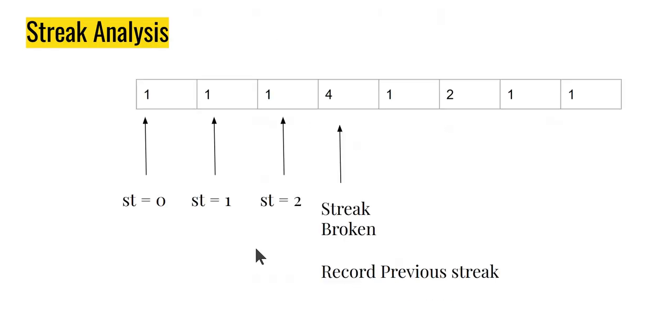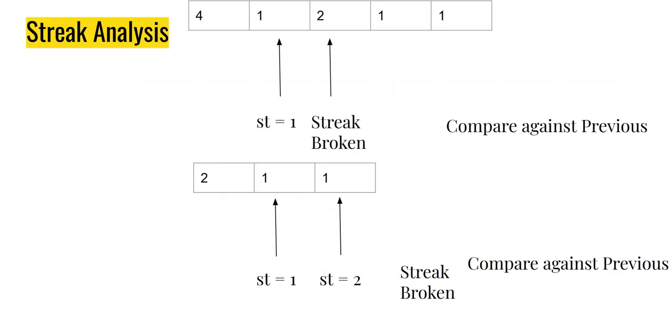Now you can see very clearly that this is naturally pointing towards a nested while loop, because the first, inner while loop is going to run with respect to counting the streak. So I find a 1, I keep increasing until I find a new one, or I reach the end of the list. However, there's an outer loop running, which is to find all the streaks in this. And since I keep deleting the streaks that have been found, basically I can keep running that until the list becomes empty. So that's the whole logic we are going to use in this nested while loop.